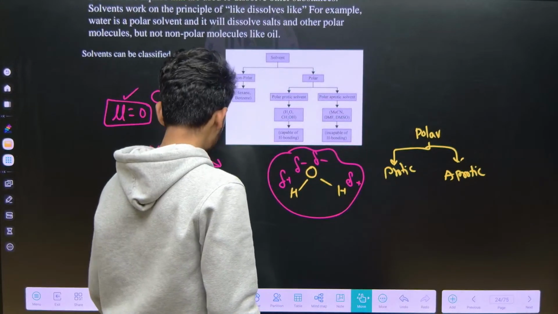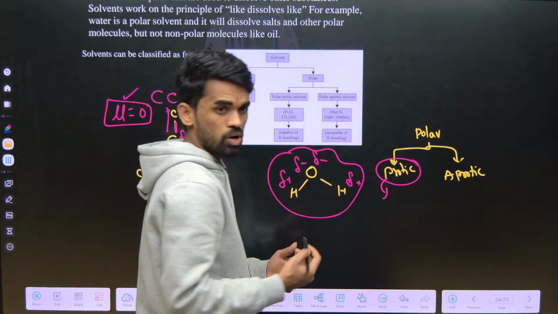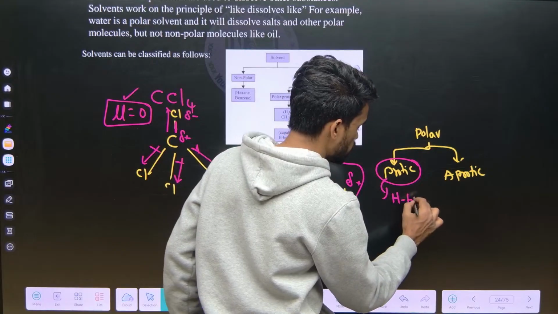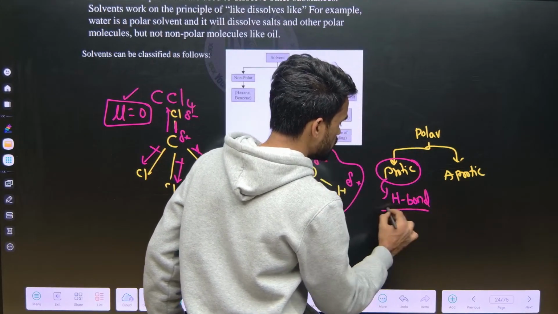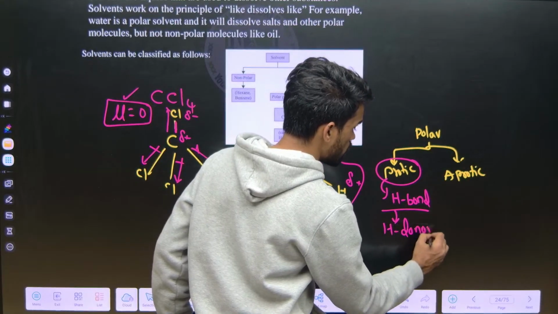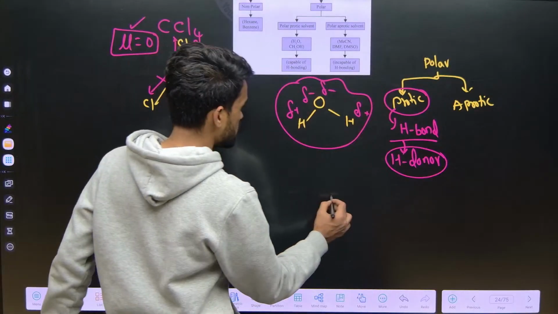Polar protic means those solvents which can donate hydrogen bonds. They can have a hydrogen bond donor site. Hydrogen bonding should be there, and particularly they should have hydrogen bond donor sites. What I am saying, hydrogen bond donor site. For example, I am writing acetone.